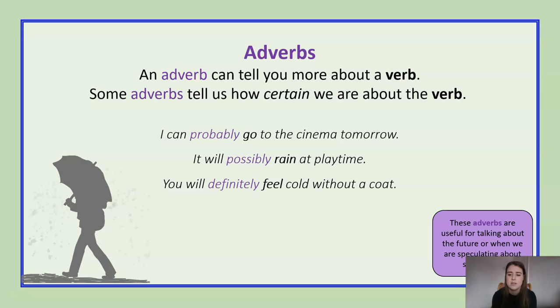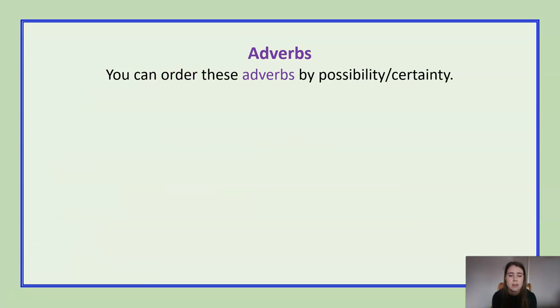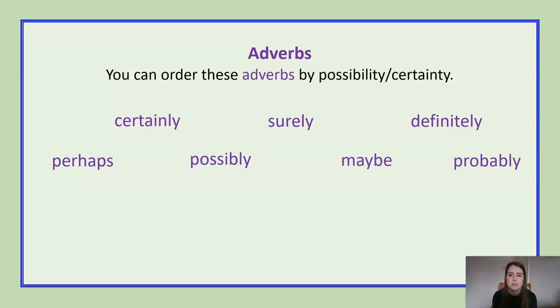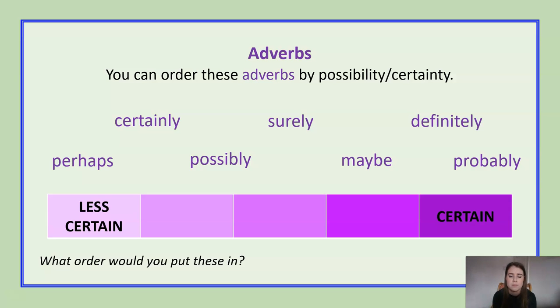So these adverbs are useful for talking about the future or when we are speculating about something, whether something is going to happen or not. Now, we can order these adverbs by possibility and certainty, so how likely it is going to happen and how likely it isn't going to happen. So here are our adverbs, okay? What I would like you to do is put these in an order. So here is a little bar to help you.